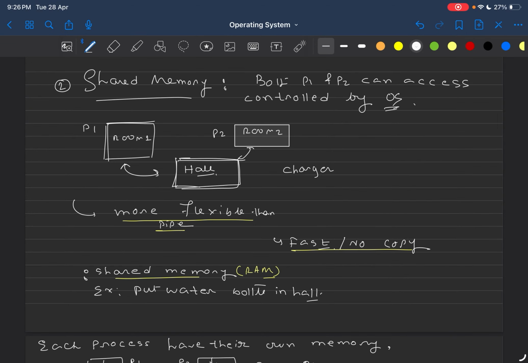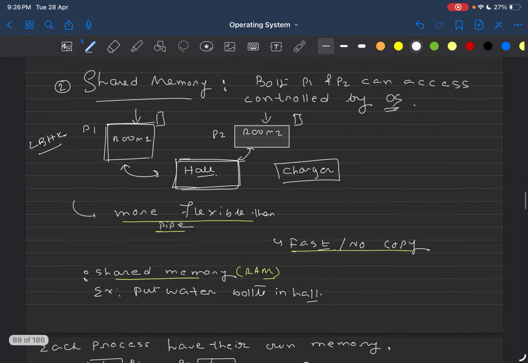So let me try to give you a real world analogy. Let's say there is a 2 BHK flat, and one friend stays in room 1 and friend 2 stays in room 2. They have two mobile phones, and only one charger that they use. But let's say one day they had a fight. As a result, friend 1 is not talking to friend 2 and friend 2 is not talking to friend 1.